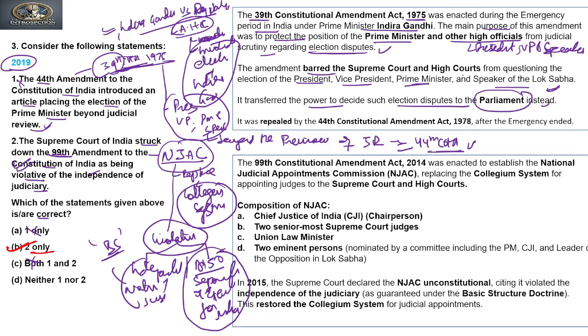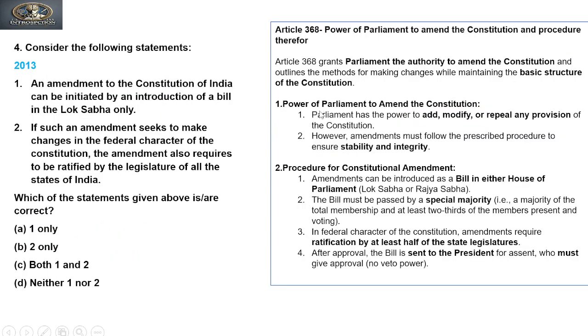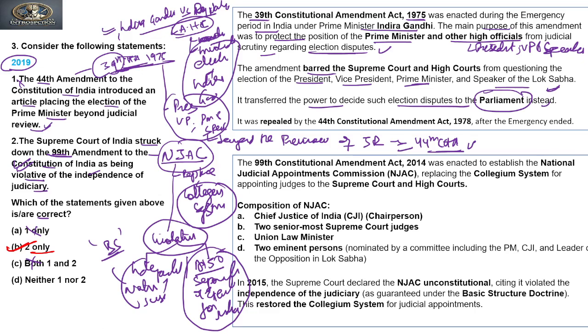So in place of the Judiciary, Supreme Court or High Court, this power was given to the Parliament through the 39th Constitutional Amendment. Yeah? But this was repealed by the 44th Constitutional Amendment Act 1978 after the emergency ended. Clear? Now, on this ground we can say that the first statement is incorrect.